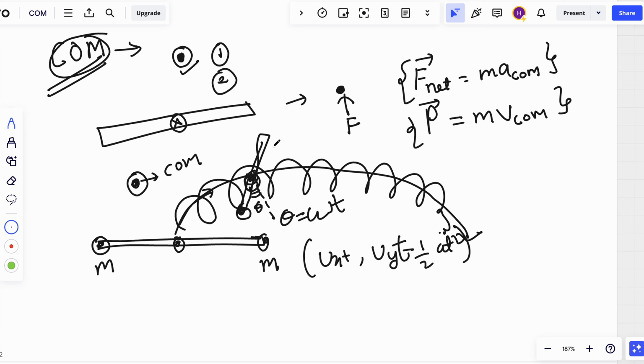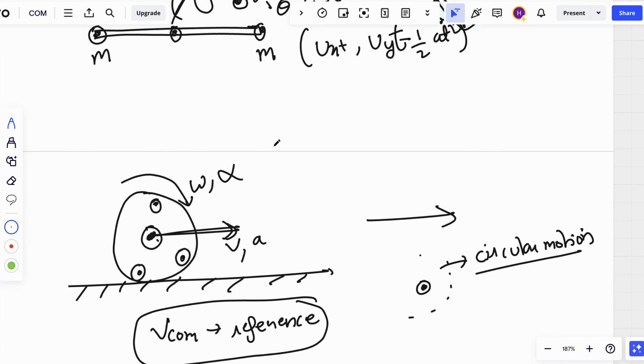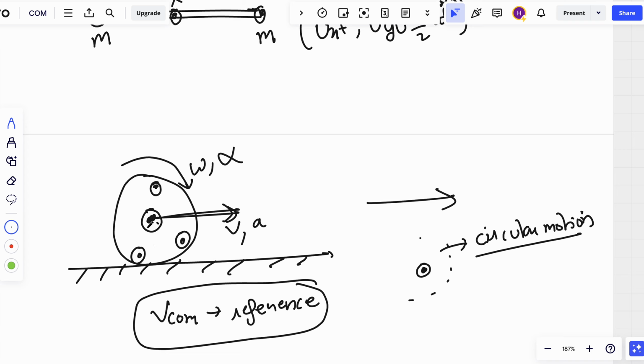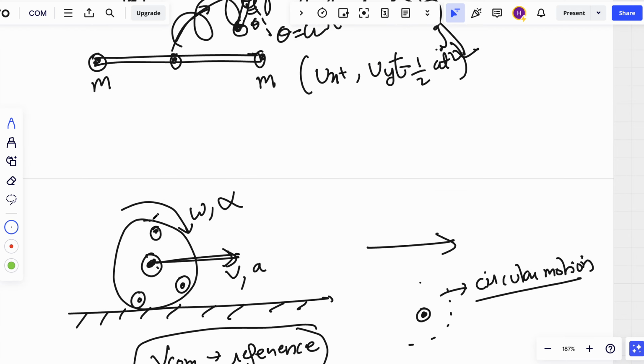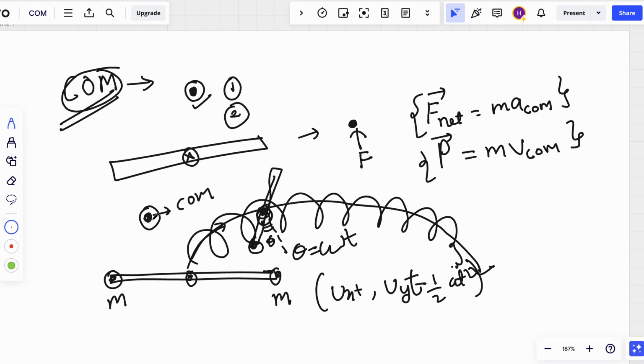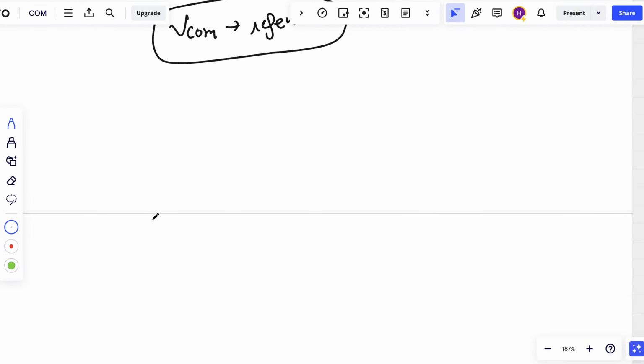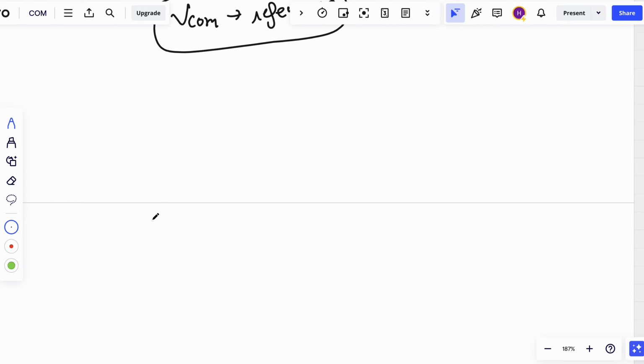We can understand how other points are moving around it. Circular also, there is a translational motion, rotational motion. All the other points will be rotating around center of mass. So here we can solve all the complex problems using center of mass. Alright. Now let's try to understand a problem related to center of mass.